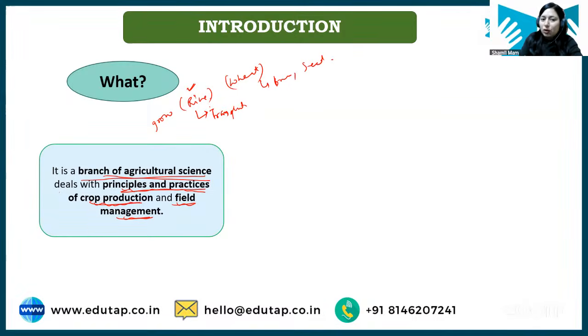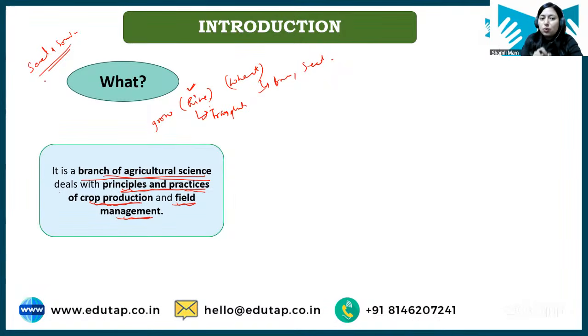Okay, right now if these methods are not clear to you, don't worry, we'll be covering all these methods in detail in the seed and sowing chapter. But right now, just to give you one example, the principle and practice means the techniques or cultivation practices that we adopt for rice will be different for another crop. The cultivation practices adopted for wheat will be different from those adopted for pulses. So each crop has different principles and practices.